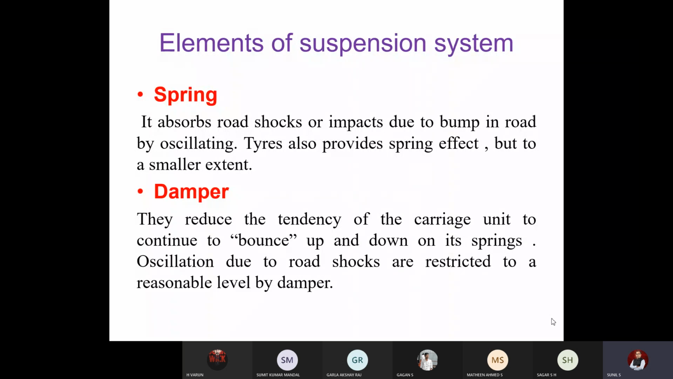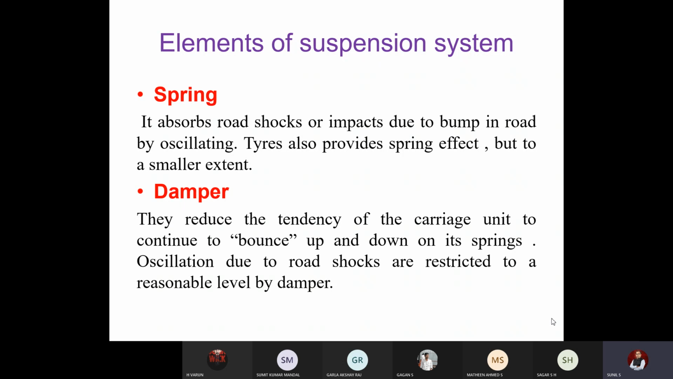First one is the spring. The function of the spring is to absorb the road shocks. The energy, whatever is there, should be absorbed during the bump or irregularities. Tires also provide, to a small extent, a shock absorbing effect, but it will be very negligible. So the majority portion should be taken by a spring. Next important is the damper.